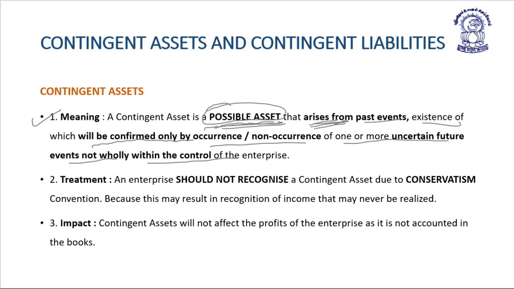Treatment. What is the treatment of contingent asset in the financial statement? An enterprise should not recognize a contingent asset due to the conservatism convention, because this may result in recognition of income that may or may not be realized in the future. So, a contingent asset should not be recognized in the financial statement due to the conservatism approach.